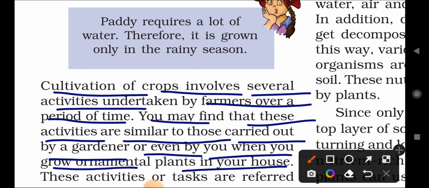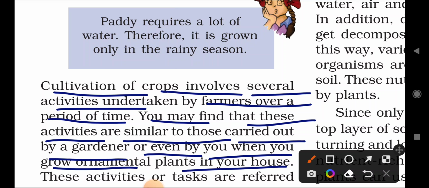These activities are similar to those activities done by the gardener in our garden, as well as with the ornamental plants used in a garden. So all the materials and methods are similar to what farmers are doing in agriculture.